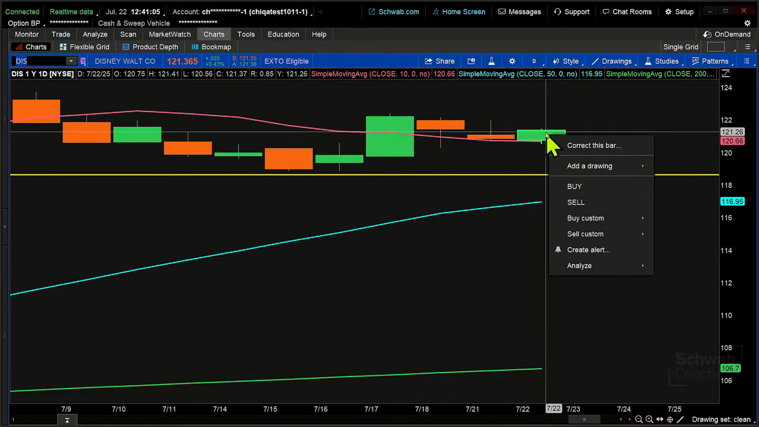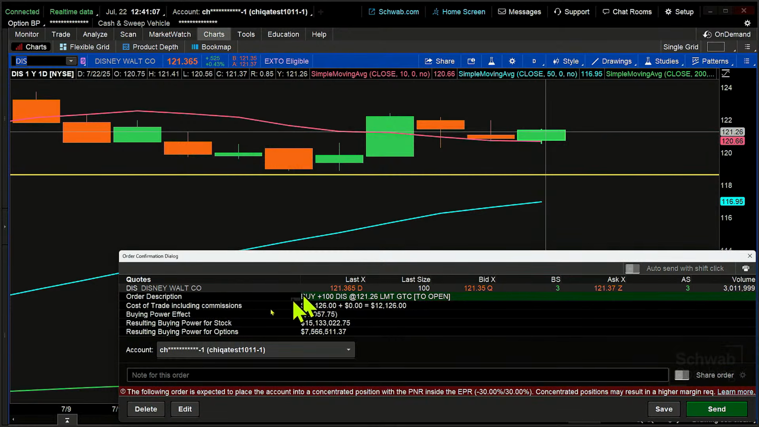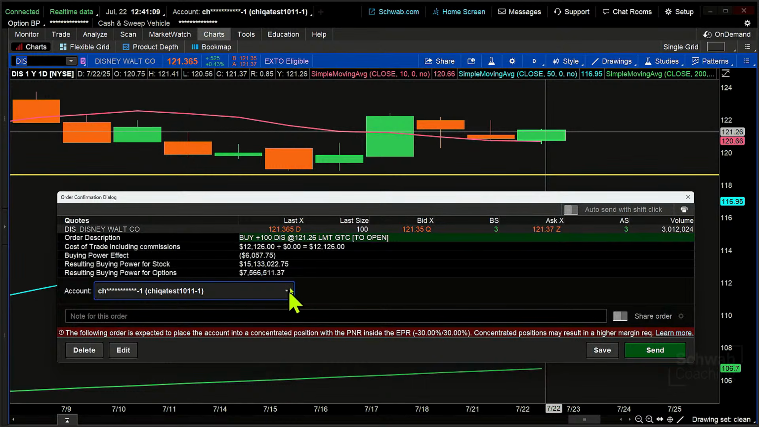So I might come in here and right-click, buy, and put in a trade here. I'm going to put this in my stocks group. And we're going to say, fine, I'm going to get into this trade. I want to buy Disney because it's bouncing up off of that 10-period moving average. Everything else, all of those longer-term trends, are moving higher.